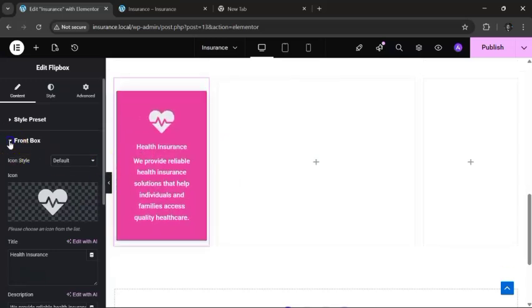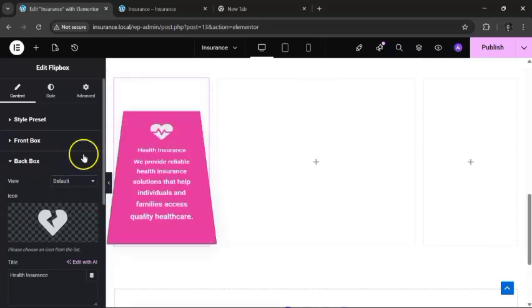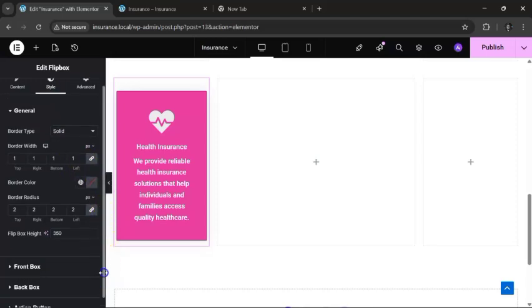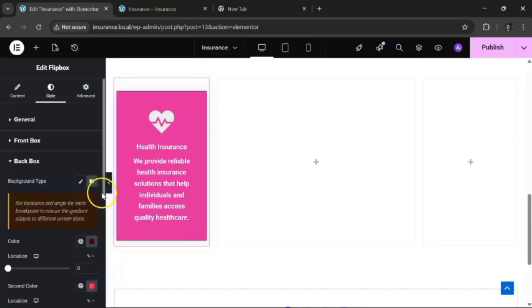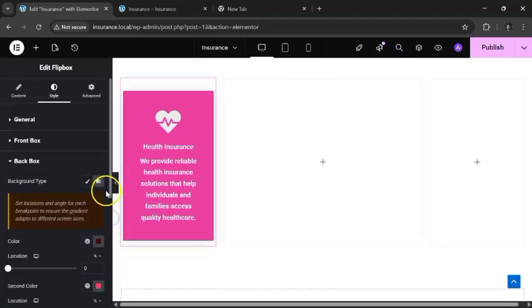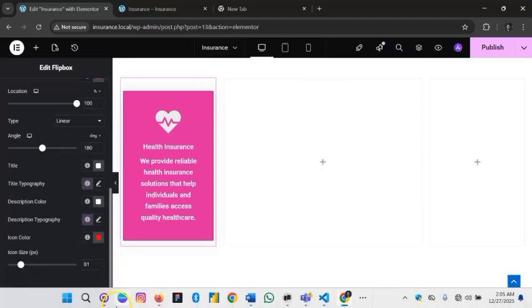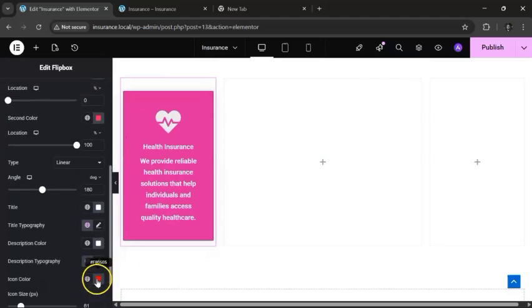So I can do that for the back side of it. I don't want it to be stock. I can leave it at default, and that's where it's default. And I can just go on to style, and down here is of course the background. We want to also change the color. I want to change the color. The icon color to be white.